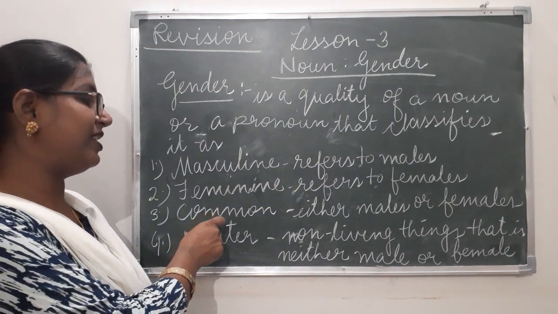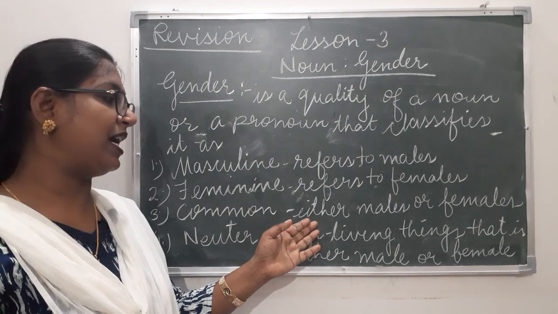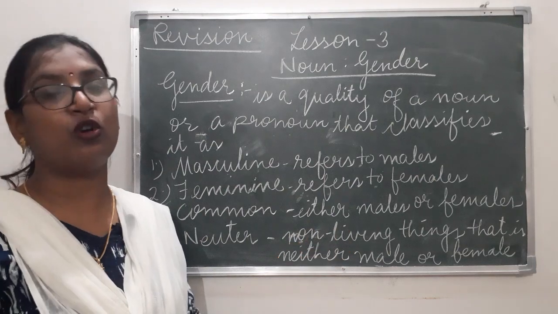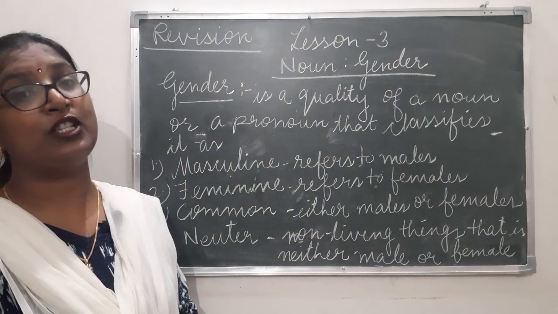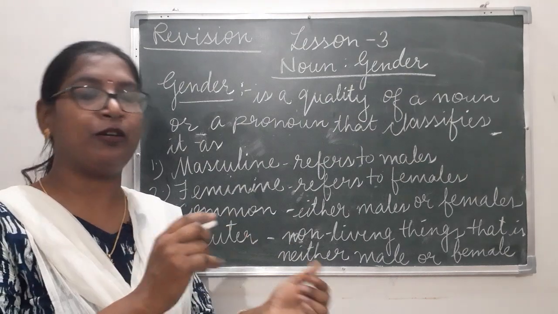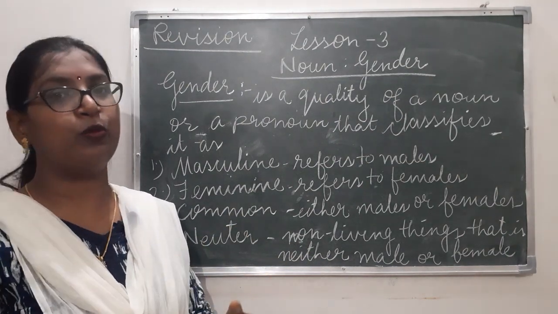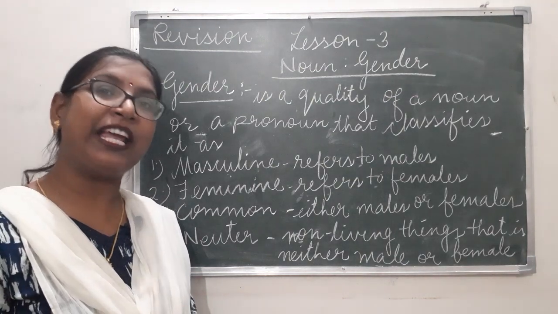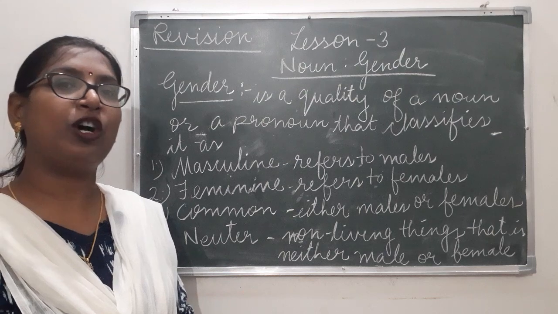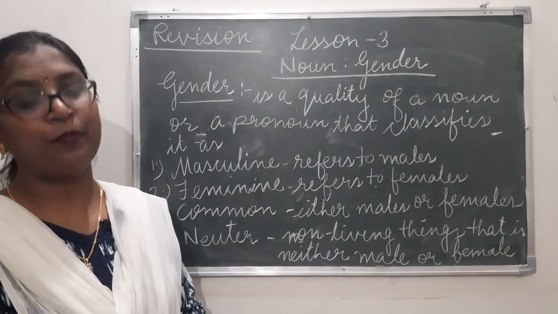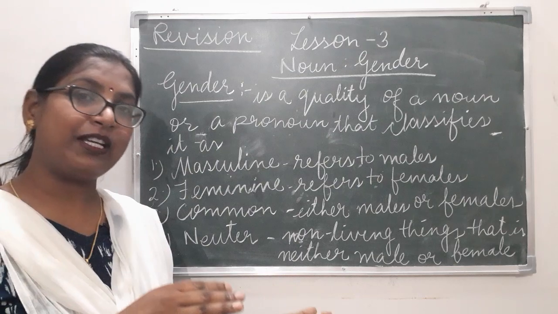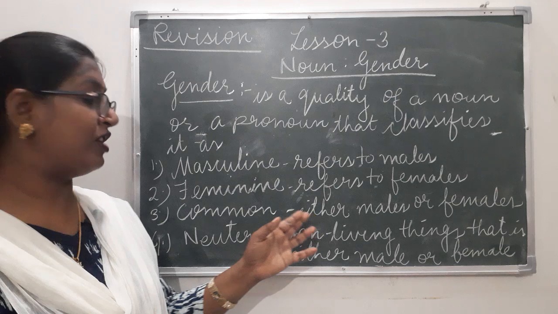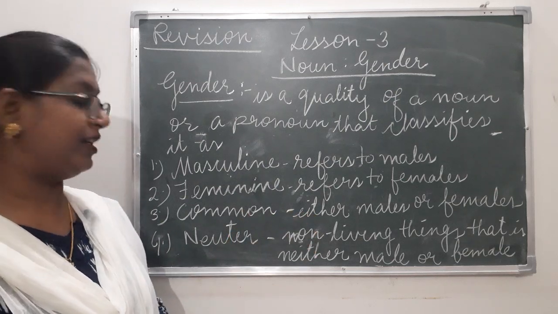The third gender is common gender. It refers to either males or females. For example, student. A student can be male or female. A girl or boy, both can be called a student. Doctor. A doctor can be male or female. Footballer. A footballer can be male or female. A child can be male or female. That kind of gender is called the common gender.